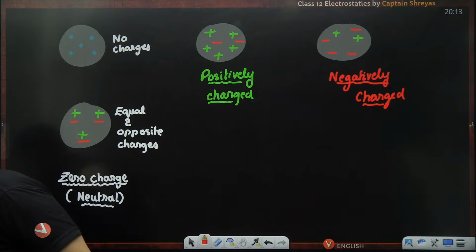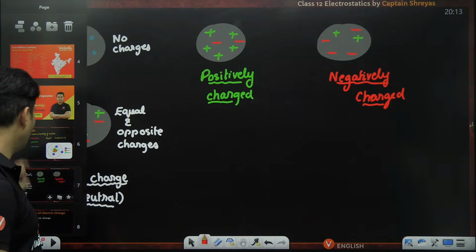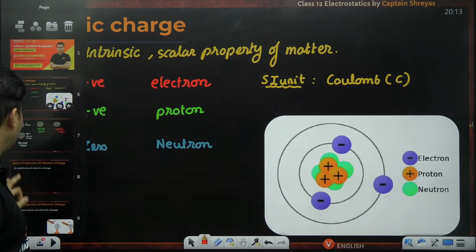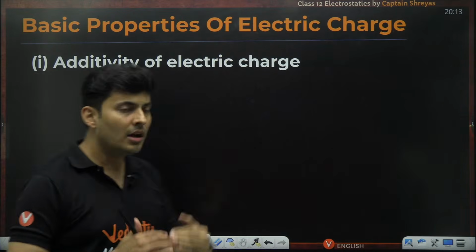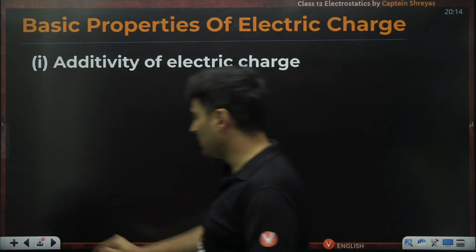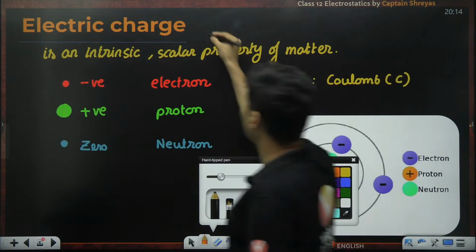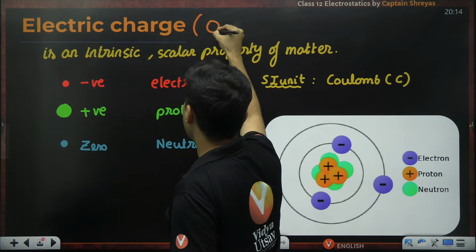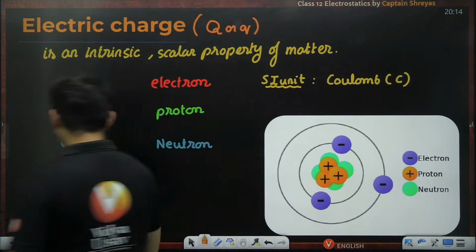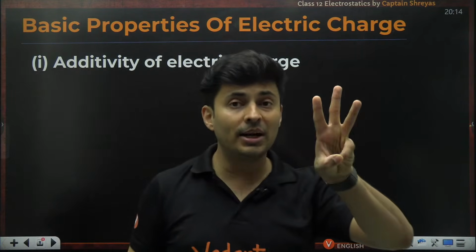Perfecto. Now that you understand it till here, what is the meaning of positive charge, negative charge? What is the unit? It is a scalar. Let us start seeing the main thing, which is the properties of charges. By the way, the symbol you use for an electric charge is capital Q or small q. Anything you can use. There are three properties of charges.